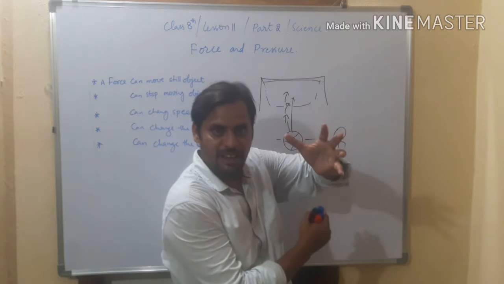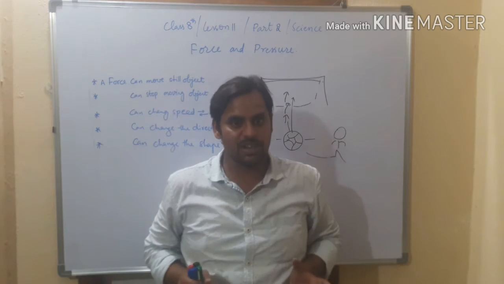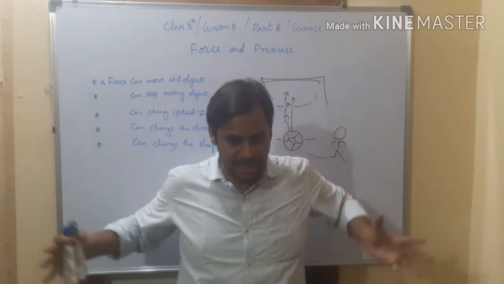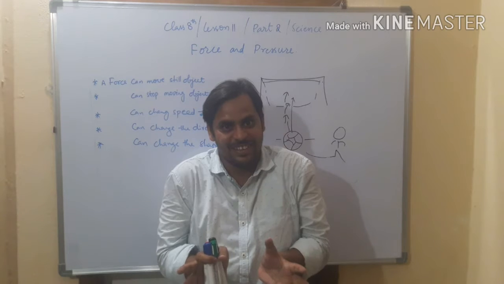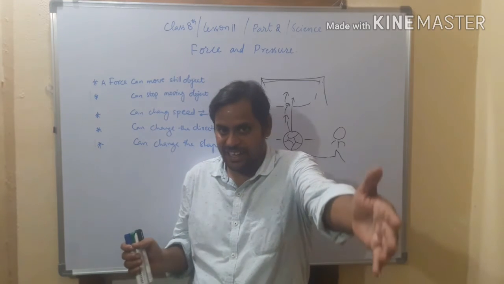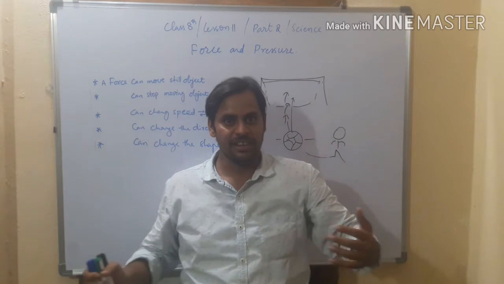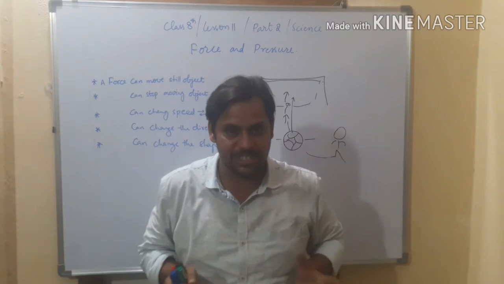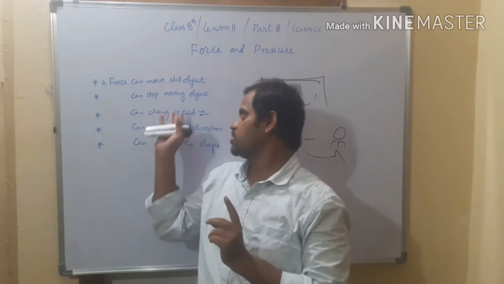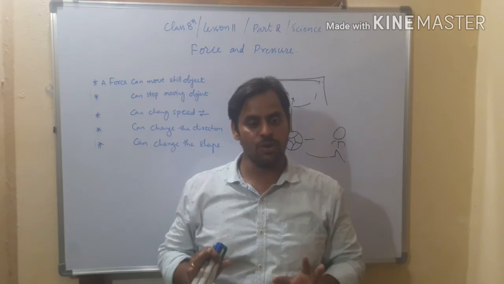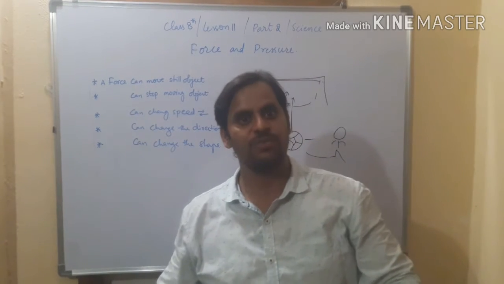Did the ball go there? No. Who stopped it? The goalkeeper stopped it. How could he stop it? He applied some force on the ball and stopped it. Have you understood? When the player kicked, the ball came towards him in a moving state. Whenever the goalkeeper caught it, it stopped, still in position. So a moving object can be stopped by applying force.